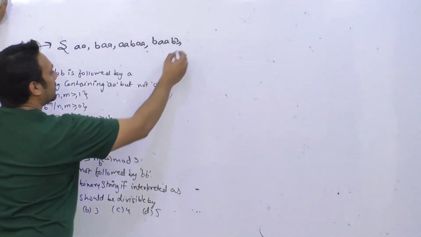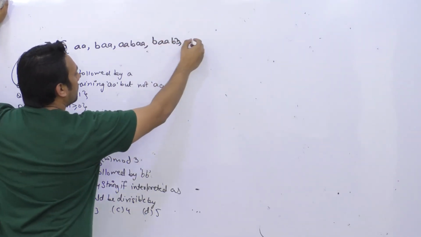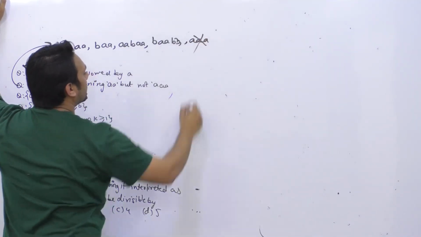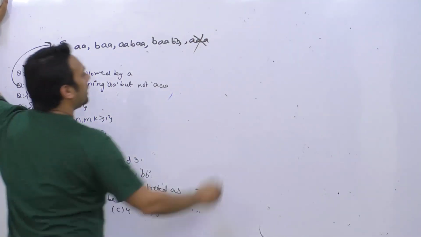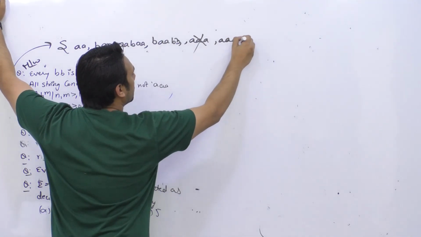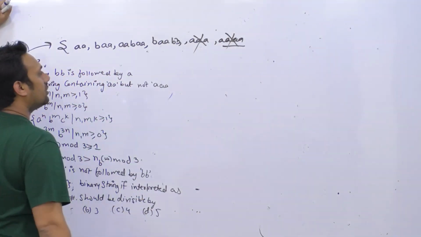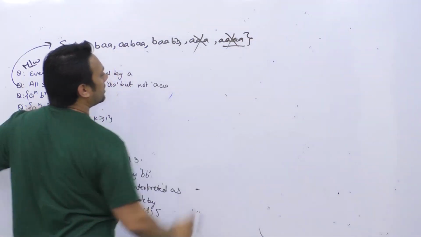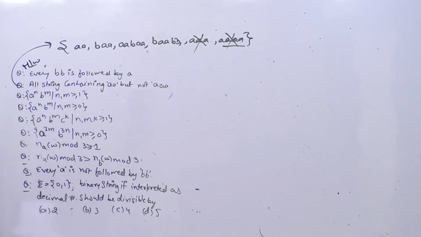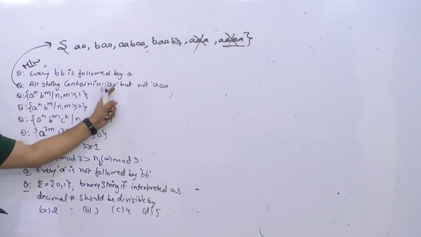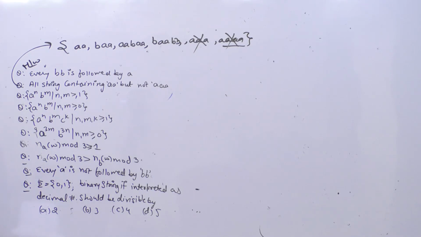We are just saying that we can have double A's but we cannot have triple A. This thing cannot be there. We cannot even have 4 times A, right? This thing cannot be there. So what we are trying to do is we are just saying that we should have double A's but we cannot have triple A's. So this is the restriction that we are putting. We are not putting any restrictions on the number of B's. So all the strings containing double A but not triple A's.